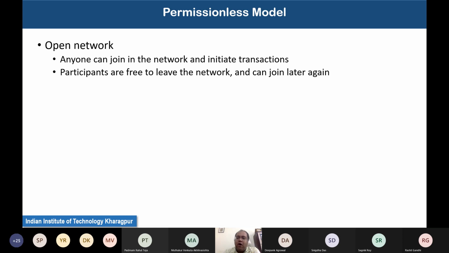So it is a completely open network, but still I want to maintain the transparency of information, and at the same time, I want to make it secure and tamper-proof. That is the broad idea behind the permissionless setting. And this kind of setting, as we discussed earlier, is very suitable for applications like cryptocurrency, where you want to do cross-border trading, and you do not want your currency under the control of any government or any bank. So it is a completely open environment, but at the same time, we should be able to do financial transactions with the help of the corresponding cryptocurrency.